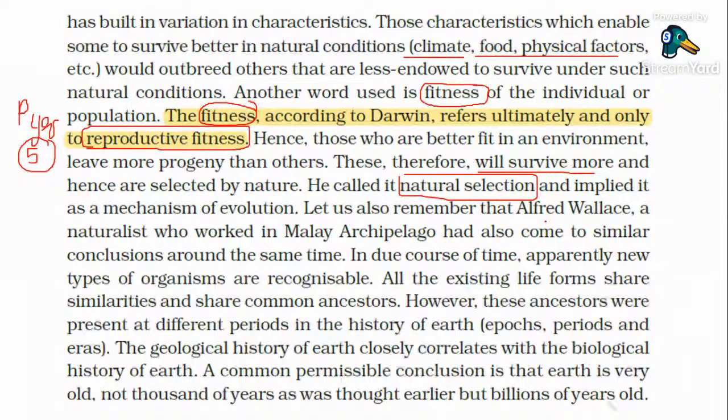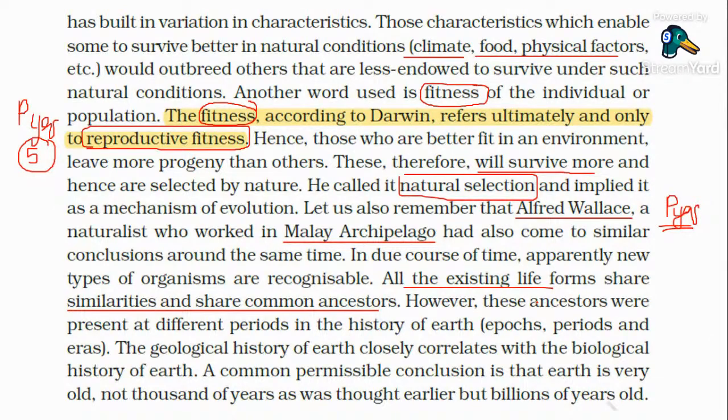Let us also remember one of the other scientists, Alfred Wallace, which is again a previous year question. He worked in the Malay Archipelago and had also come to a similar conclusion around the same time: all existing life forms share similarities and share a common ancestor. Clear?